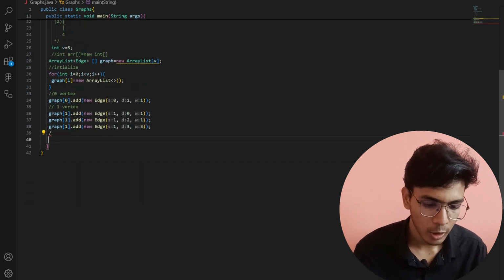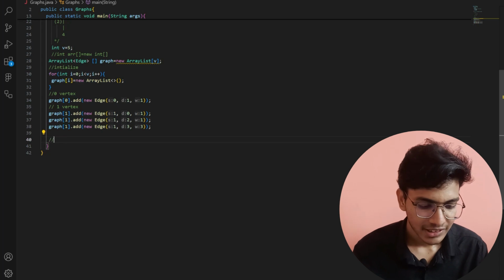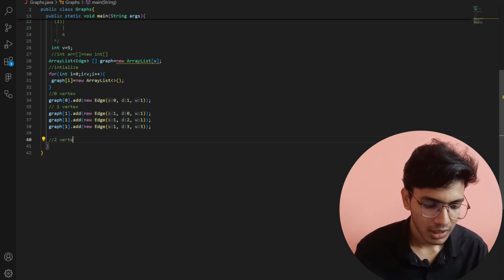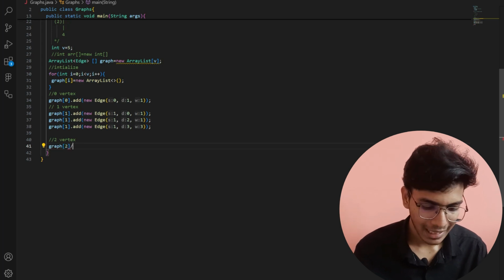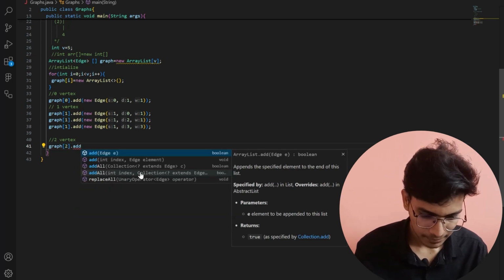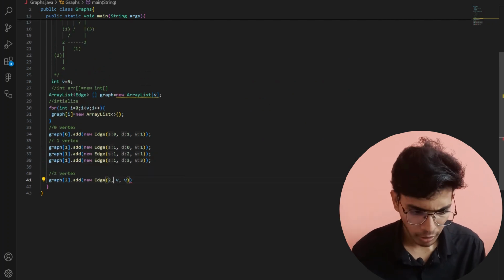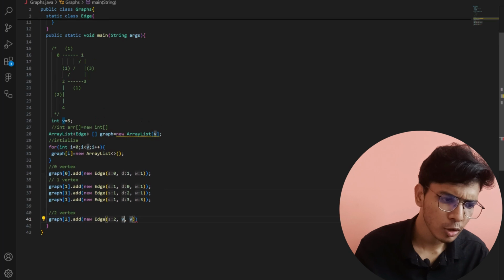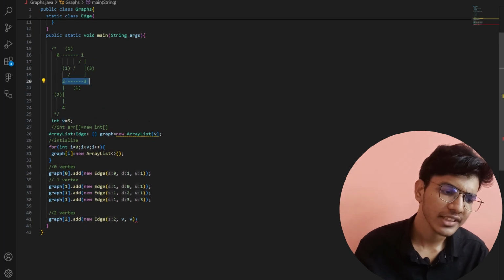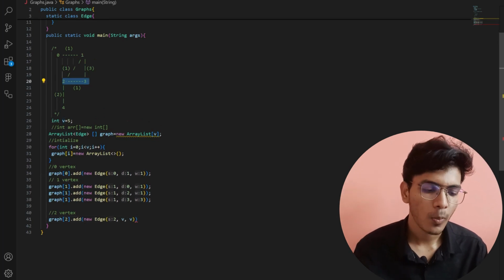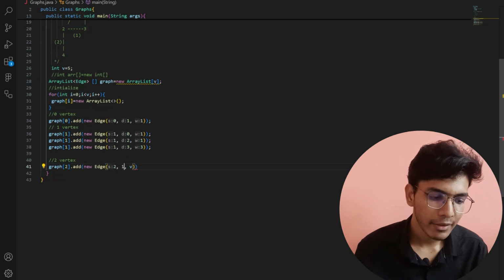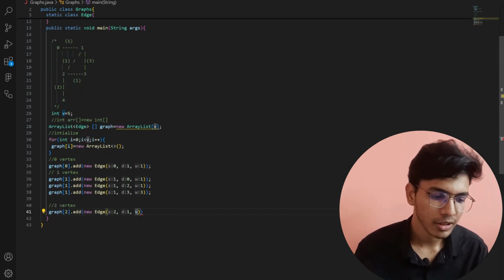Now let us talk about how I can add for the second vertex. So for the second vertex I will write graph of 2 dot add new edge, and here the source will become 2, and you can see that 2 is connected with 3 and 2 is connected with 1. So first of all I will store the 2 and 1 connection and its corresponding weight is 1.